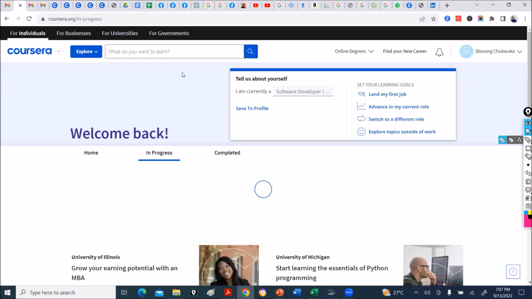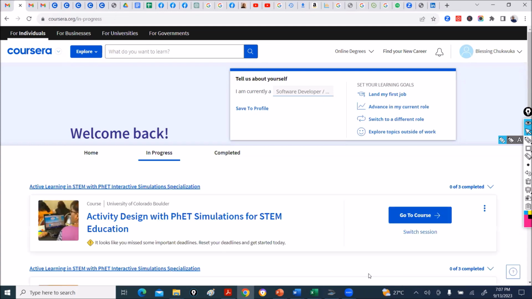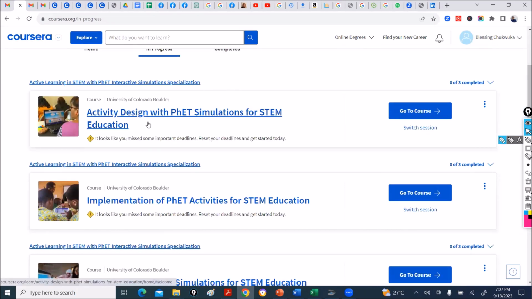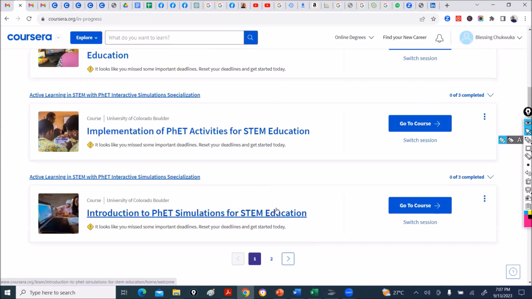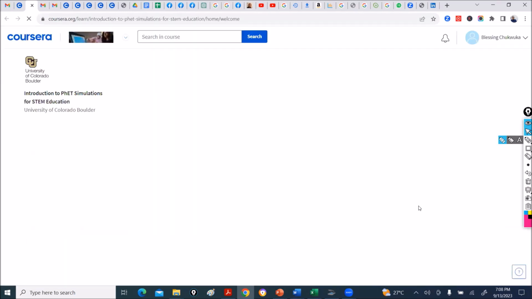This is the desktop version. The phone version is a bit different, but not that different. You can always find your courses under the 3 dots if you're using a phone. But you can come to your in progress and you go to your course. This is how you go to your course. You click go to course. That's for introduction.